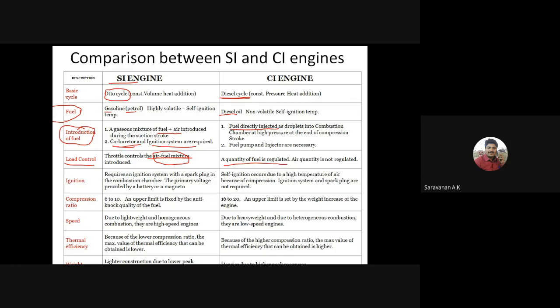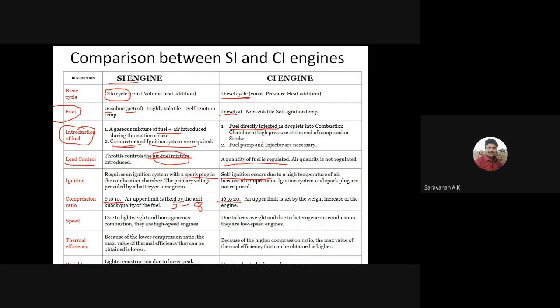Then the ignition: here spark ignition is used, that is, the spark plug is used for the ignition, right? But here self ignition occurs. For the compression ratio, here the compression ratio is comparatively low compared to the CI engines, right? Most probably 5 to 8 is used for petrol engines, and here 16 to 20.